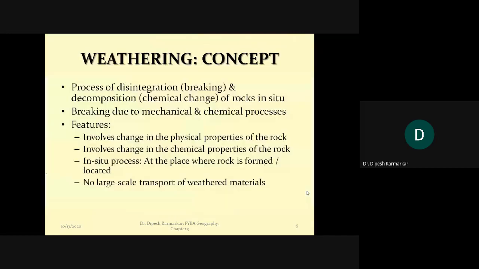Now coming to weathering, we saw one video yesterday, and we discussed that weathering is associated with three important terms. One is disintegration, that includes breaking. It's a physical change where one block of rock breaks into a number of rock pieces, but there is no chemical change in disintegration.